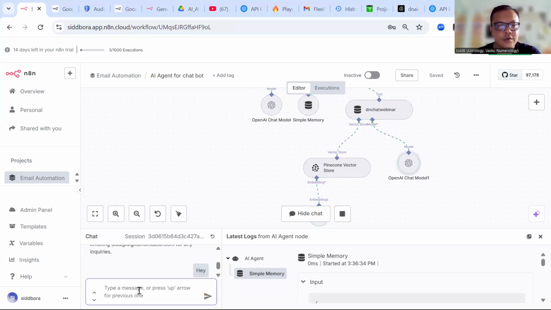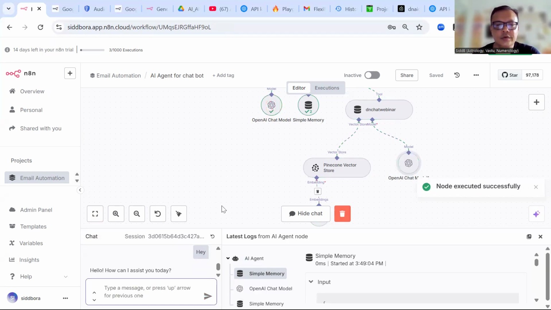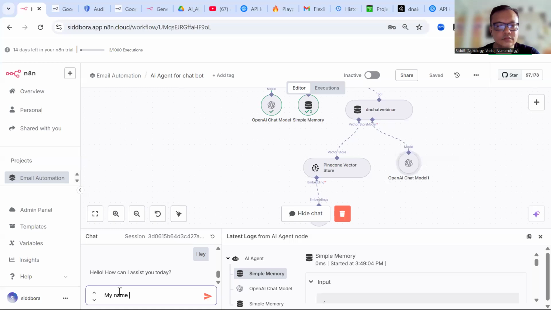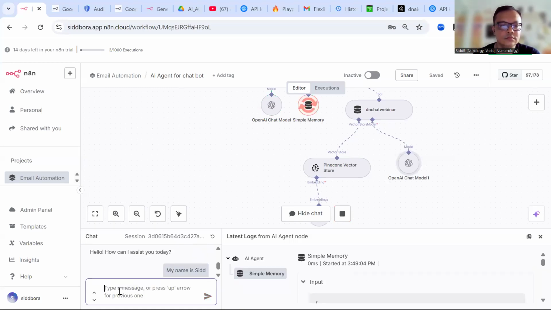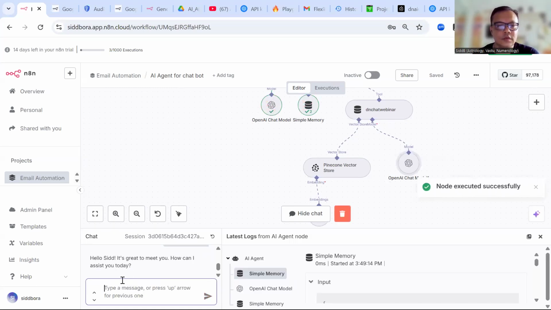Hey, I say, hey, model. See, node executed successfully. Hello, how can I assist you today? My name is Sid. So let's check whether this particular model remembers my name or not.